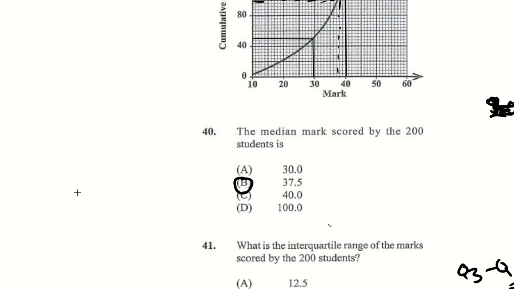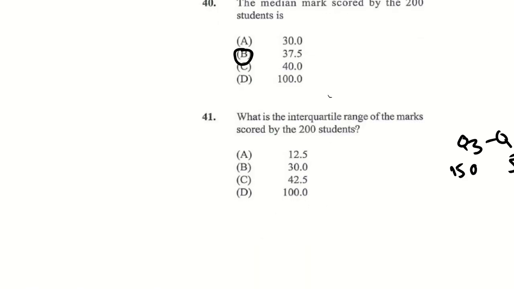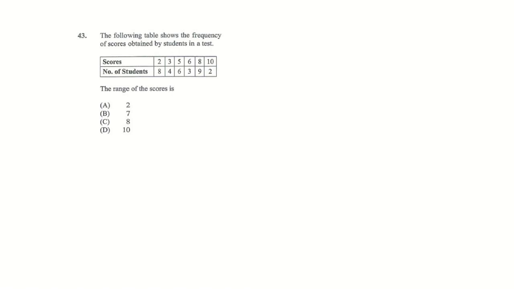So if you look at this, the difference between about 30 and 40 is 10, right? There's no 10. The closest answer is B. Alright? 12.5.